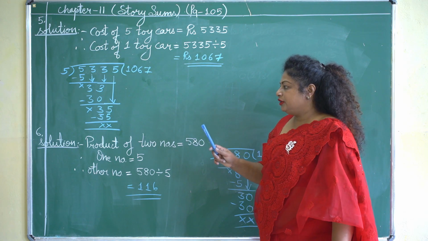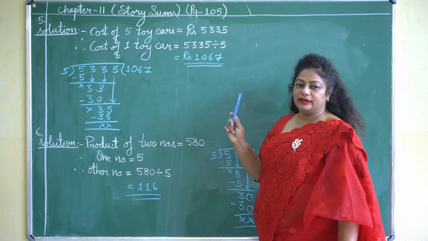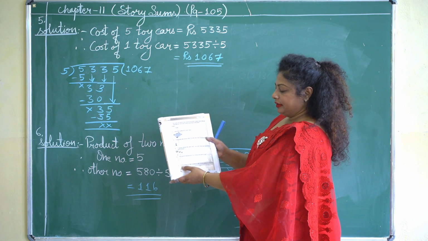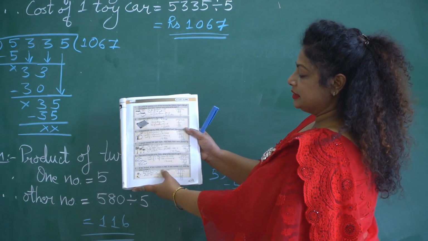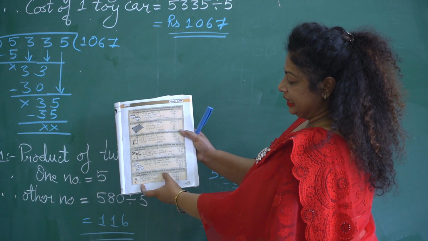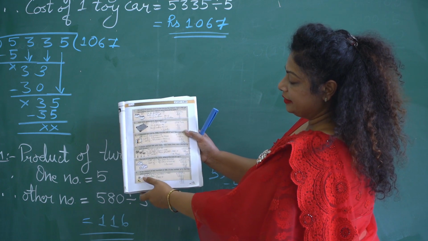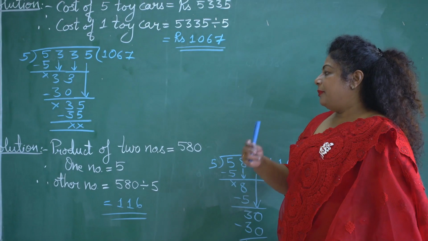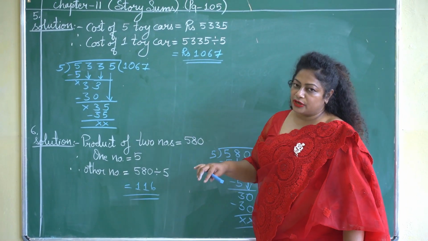Now I am reading you the sixth question from the book on page number 105. If the product of two numbers is 580, and one number is 5, find the other number. That means children, the product of two numbers is given to you and one number is also given to you.